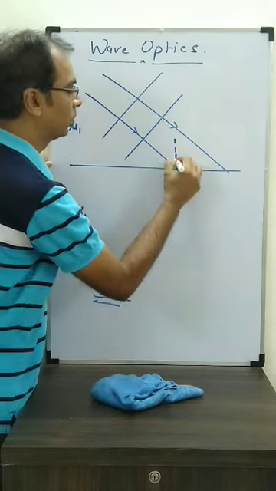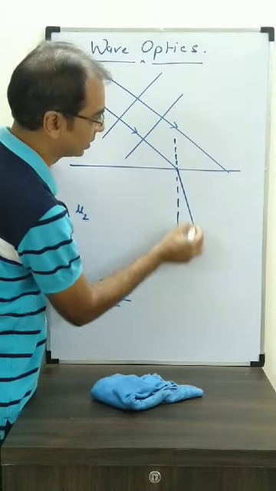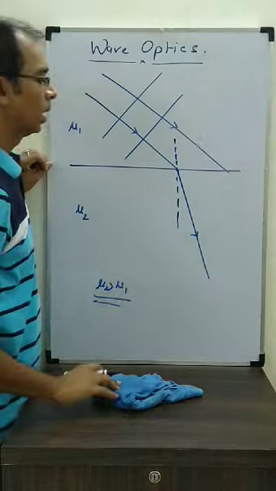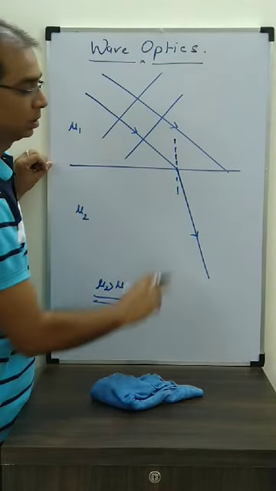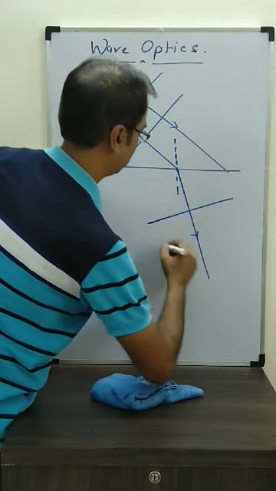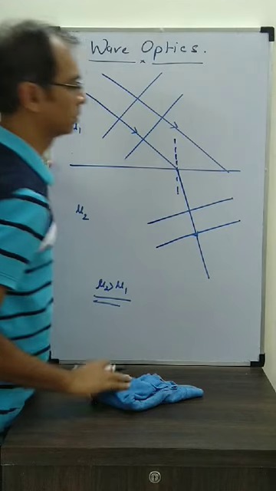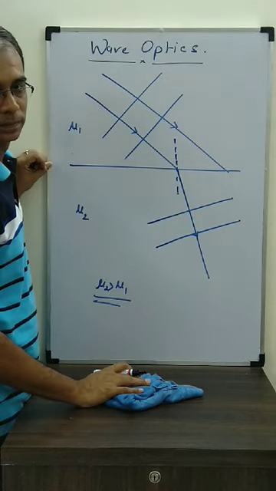So let's make the normal over here. Then the ray will go like this. And the wavefront is always perpendicular to the energy, so I'll make it over here. This will be the shape of the wavefronts.